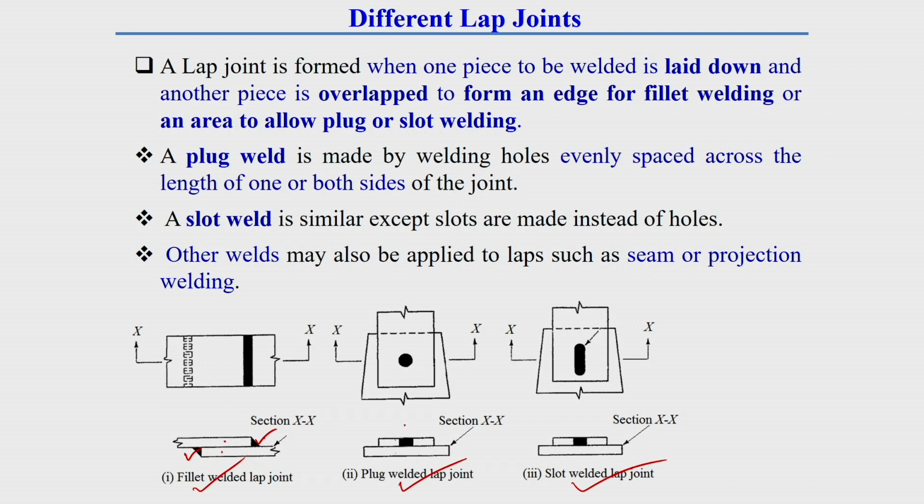There can be different types of holes, evenly placed. After that, filler material is deposited.